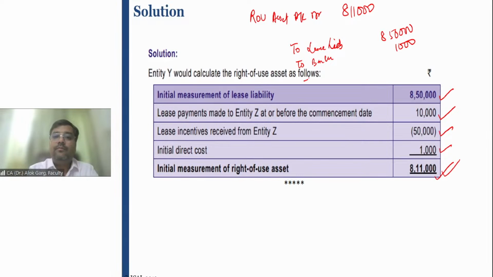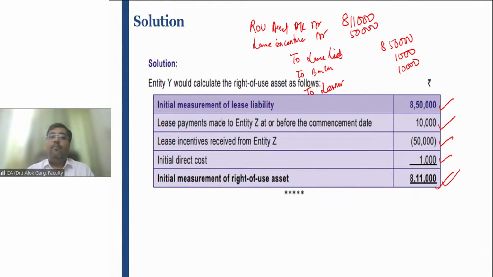To the payment before commencement date, lessor account or advance rent 10,000, lease incentive receivable account debit, which is 50,000. This is how this accounting has to be done, right? And when the lease incentive is received, bank account debit to lease incentive account. I hope it is clear.